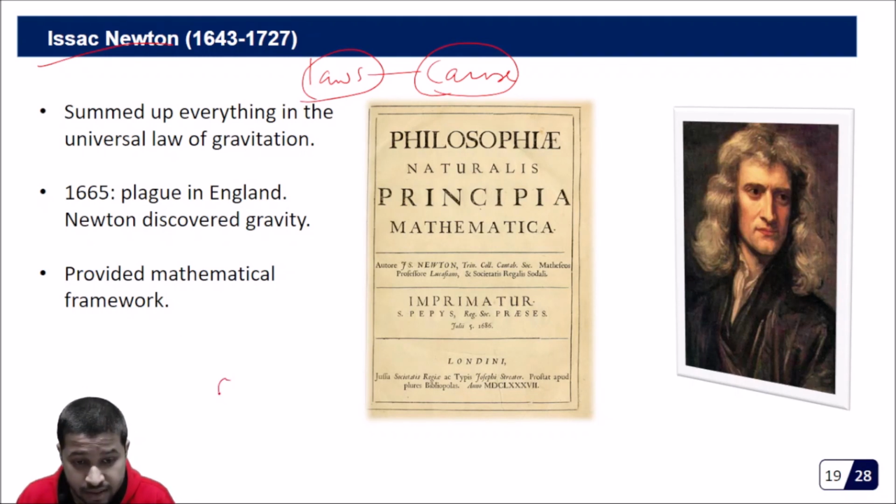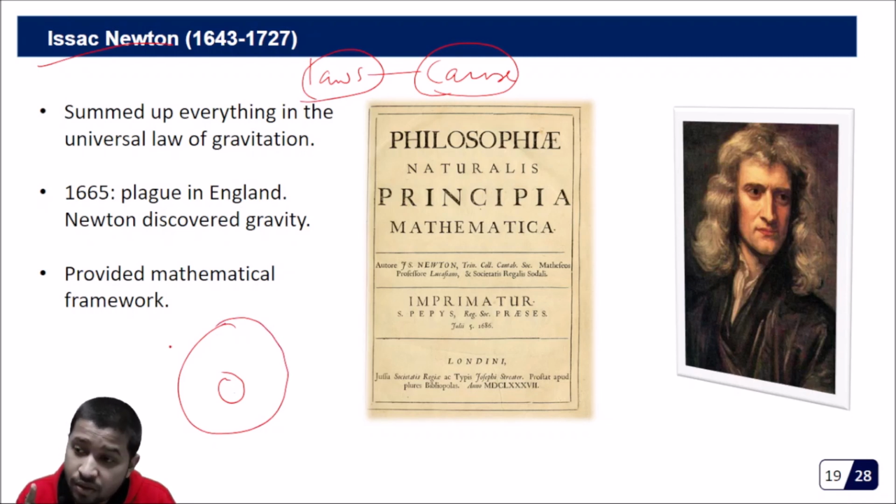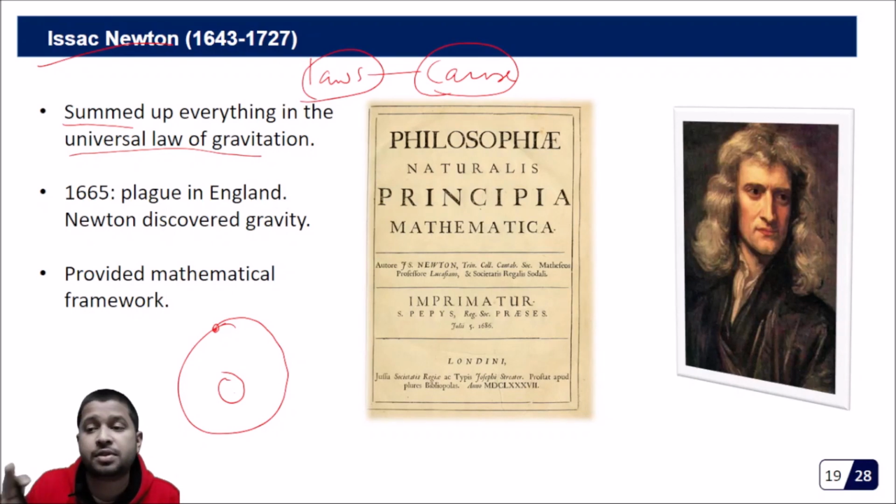If this is the sun and this is the earth, whether the orbit is elliptical or circular, that is fine. But what is the cause because of which the earth revolves around the sun? That cause was dealt with by Newton. So he summed up everything in the universal law of gravitation. So Newton could tell the precise cause of all the observations made by the previous scientists, and that's why we also call this the universal law of gravitation. I'll tell you why this is universal.